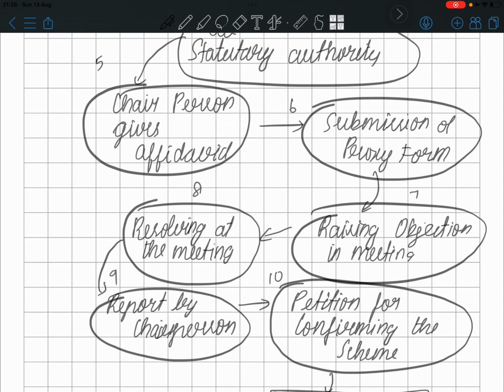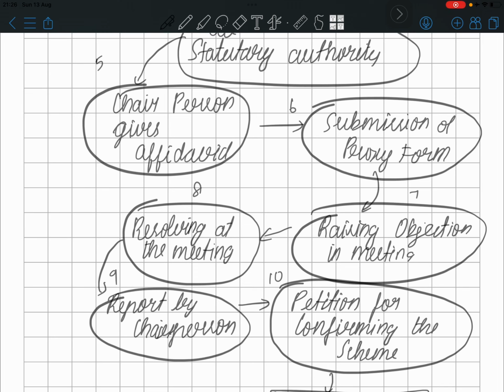If you have any problem, a proxy can be appointed. When can a proxy be appointed? Two days before the meeting, the proxy letter should be given, and then the proxy can be appointed. Now everything is on the e-voting portal. Objections can be raised in a meeting. Anyone can raise an objection.